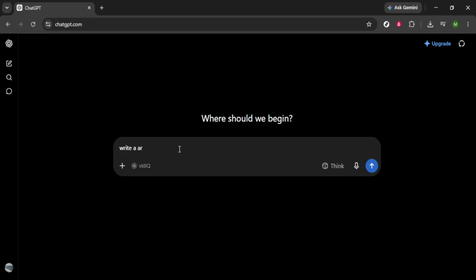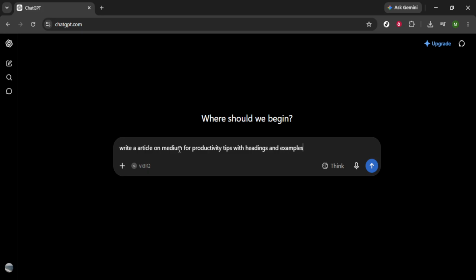Instead of saying something vague like, write something about productivity, make it specific. For example, you might say, write a Medium article on productivity tips with headings and examples. This kind of prompt gives ChatGPT direction, context, and structure, all of which are essential for getting a useful response. The more detailed your request, the more tailored the results will be.